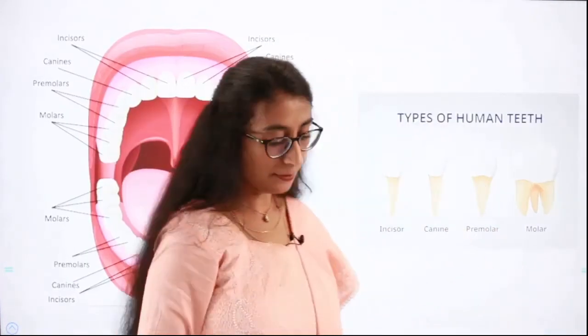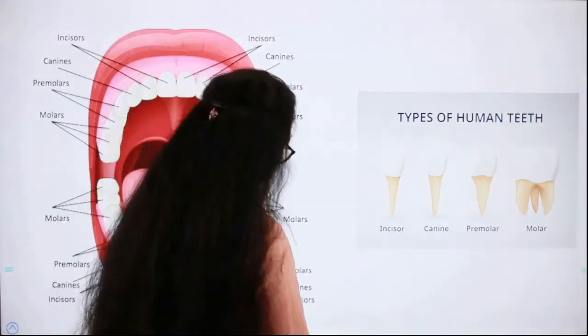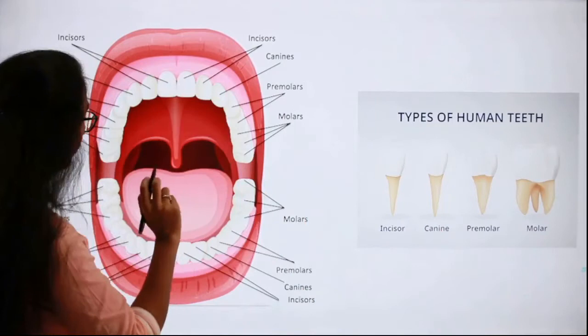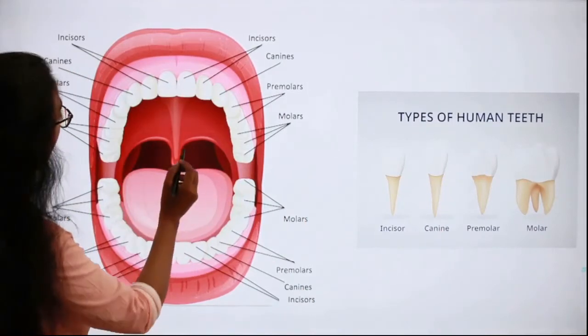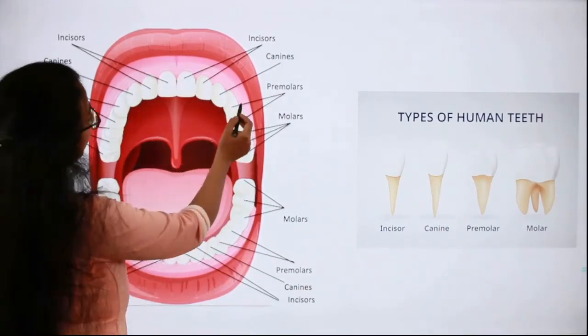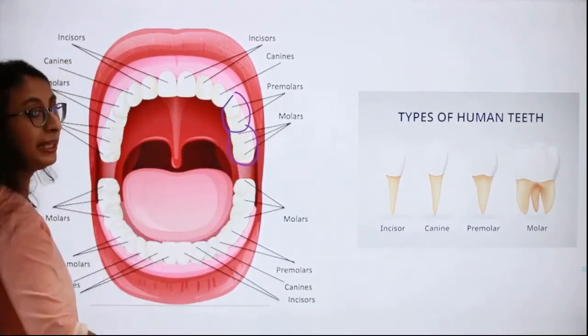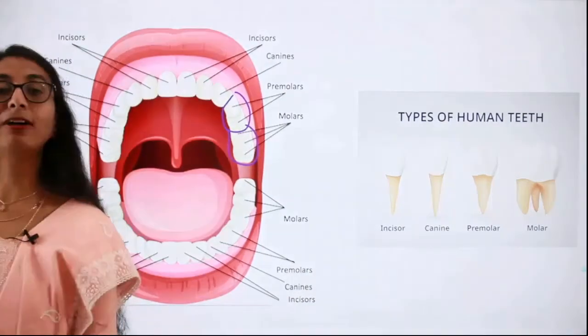Here you can see that out of the 12 teeth, that is 8 premolars and 4 molars. So totally 8 premolars and 4 molars.